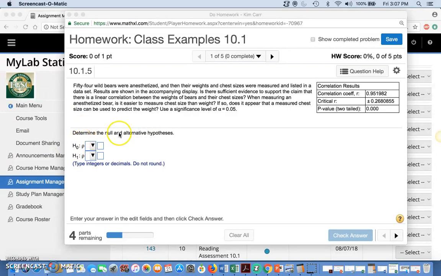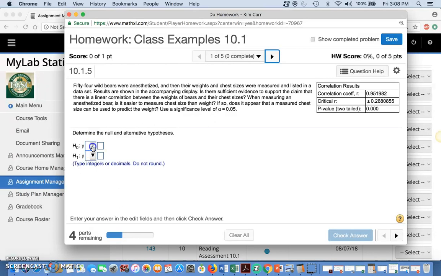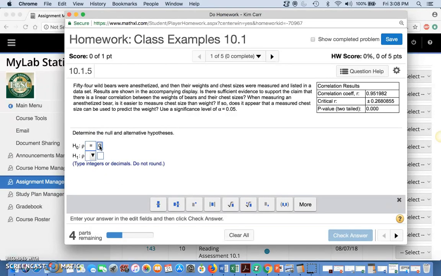Well, this little symbol right here is called rho. It looks kind of like P, and you're talking about the population with it. As always, we let it equal 0 because we want to know whether it differs. We're not trying to think if it's a lot less or a lot more, so we just let it equal 0, and not equal 0 for the alternative.